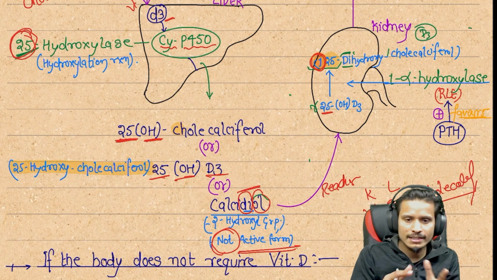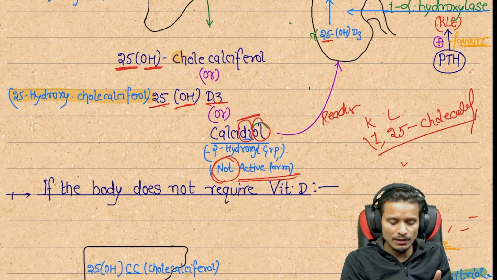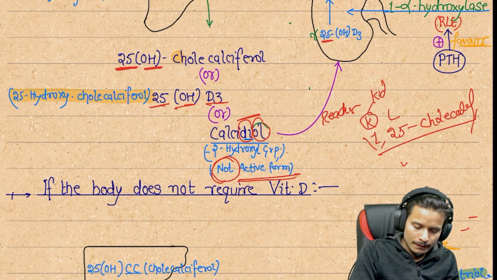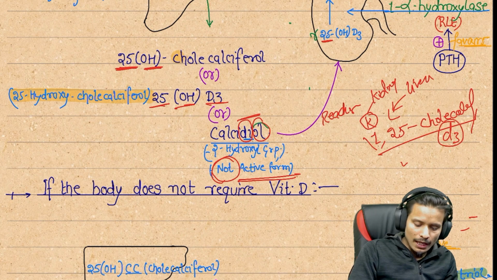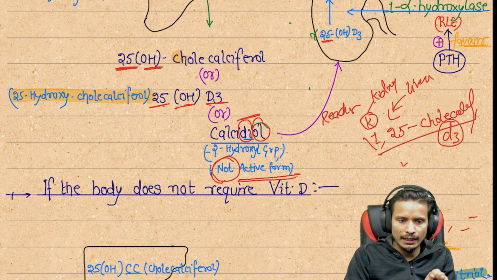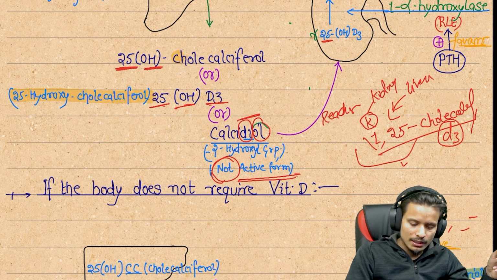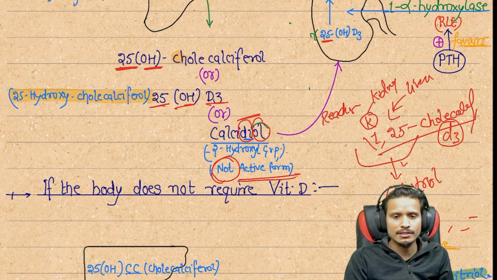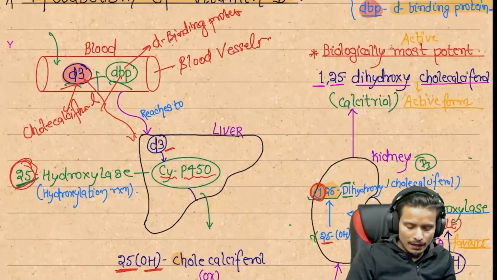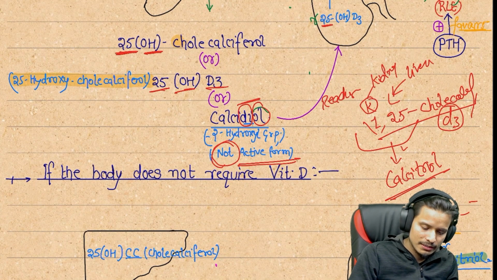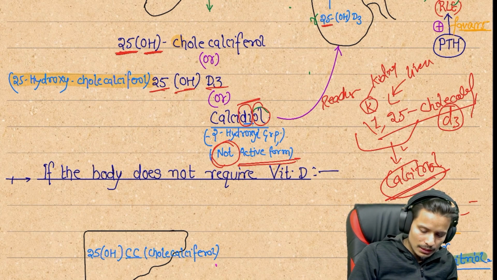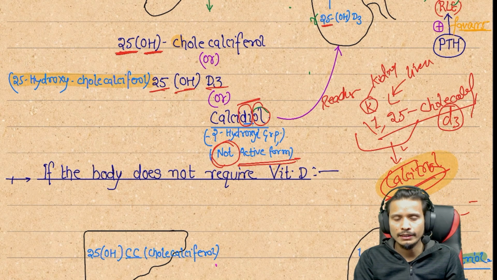So what is the combination name? It is 1,25-dihydroxycholecalciferol: 1 from the kidney, 25 from the liver, and these are the two hydroxylations done on D3. Two hydroxylations are done in the liver and kidney, and one is from the initial form. They are combinedly called calcitriol. It's easy, calcitriol. After some time this calcitriol is the first active form, the active form of vitamin D in our body.